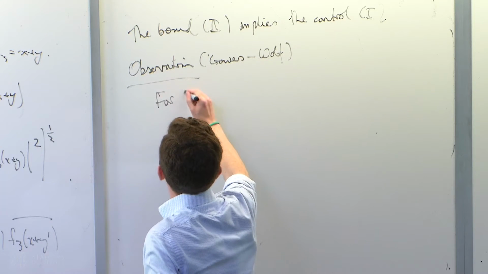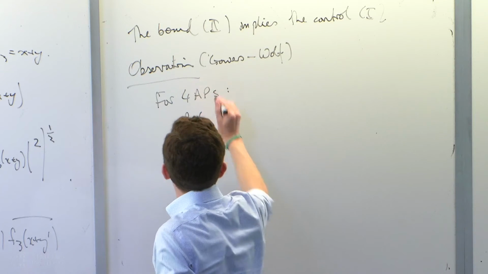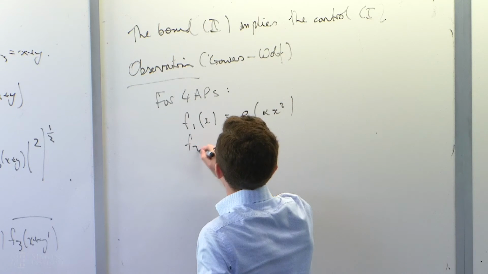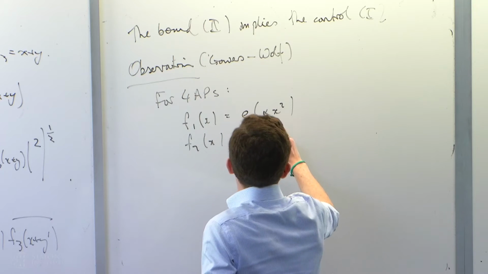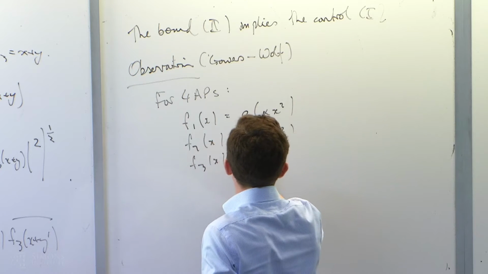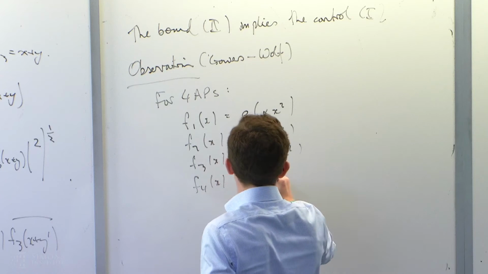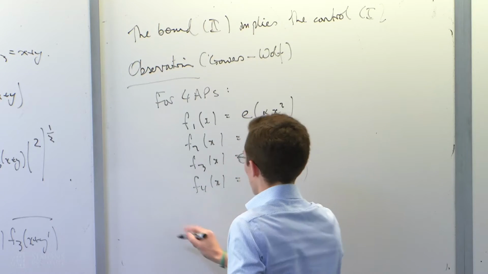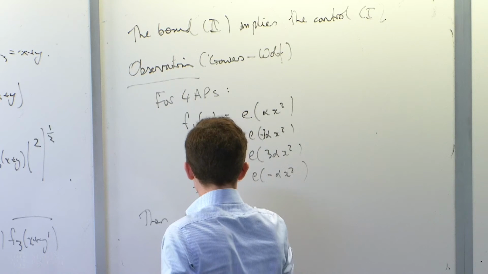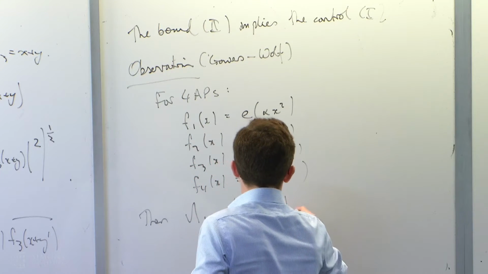So for APs, I can take f1 of x is equal to e of alpha x squared, f2 of x is e of minus 3 alpha x squared, f3 of x is e of 3 alpha x squared, and f4 of x is equal to e of minus alpha x squared. And then the counting operator for 4 APs of these functions is just 1.